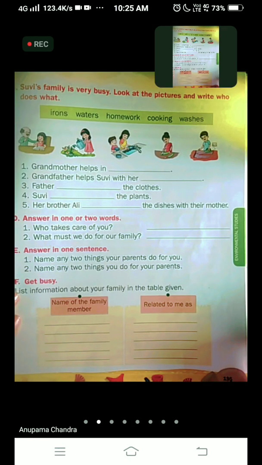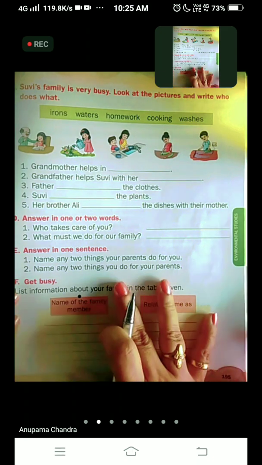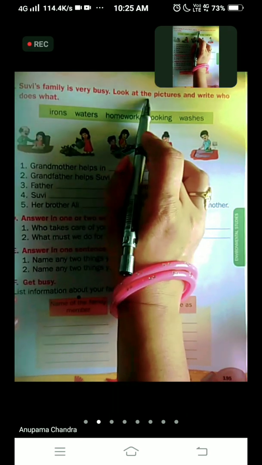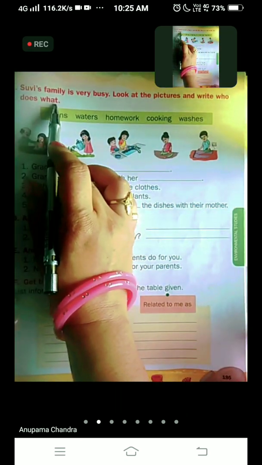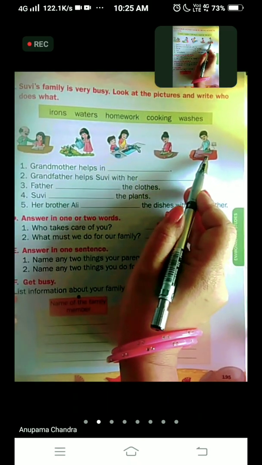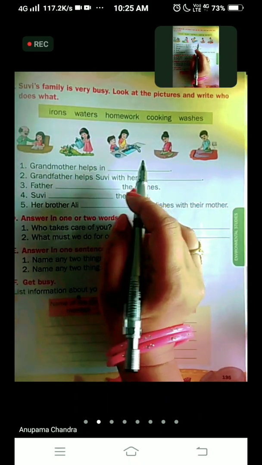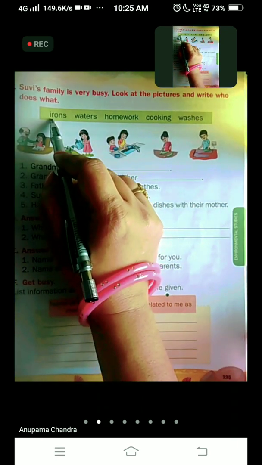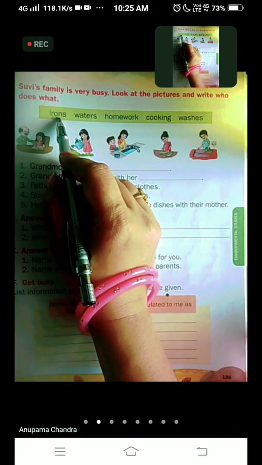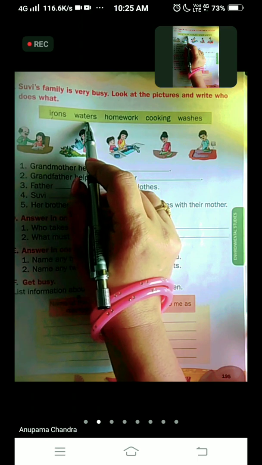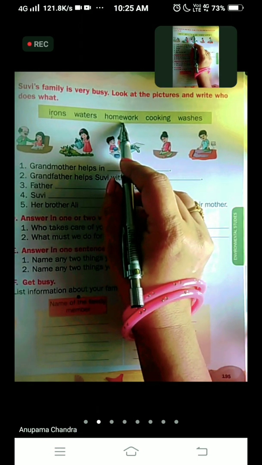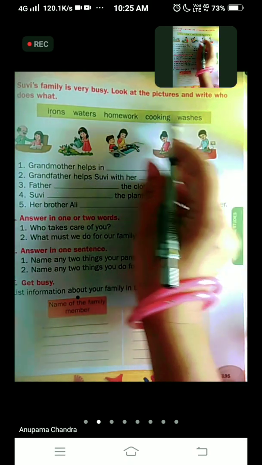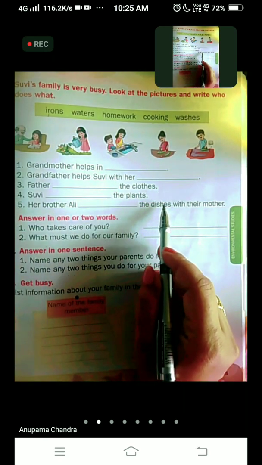So children, now we are at page number 195 and the question is, Suvi's family is very busy. Look at the pictures and write who does what. Some of the pictures are given here and they are helping each other in doing the family work. Let's see what is given in the box. Repeat after me, children. Irons, waters, homework, cooking, washes. So we have to pick the correct one and write in the blank.